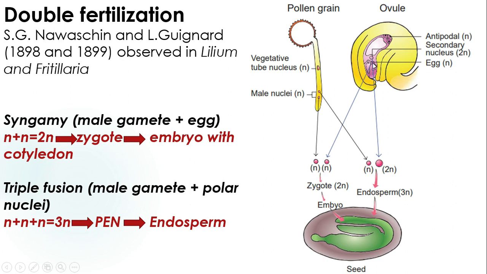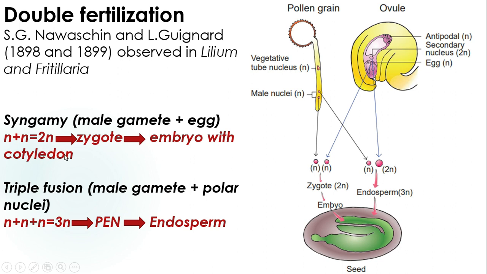The first one, the fusion product of male and female gamete, is called syngamy. The other case, the fusion product of a male gamete and the polar nuclei, is called triple fusion. This is because the secondary nucleus has two nuclei, the polar nuclei. So the fusion of three nuclei is called triple fusion.